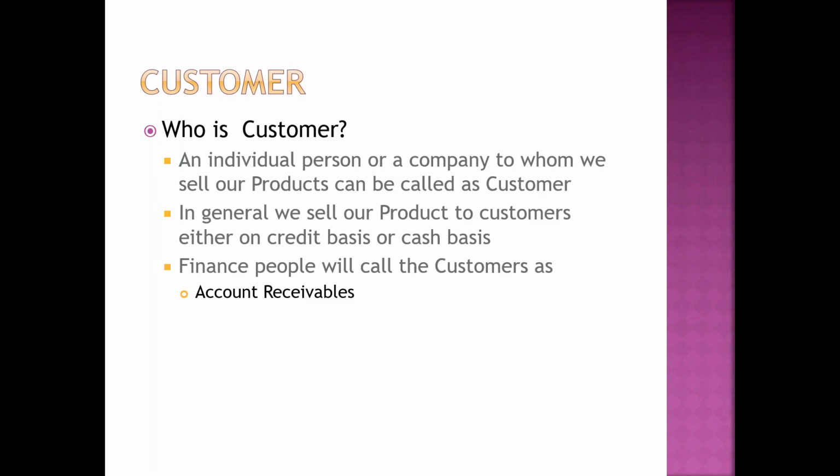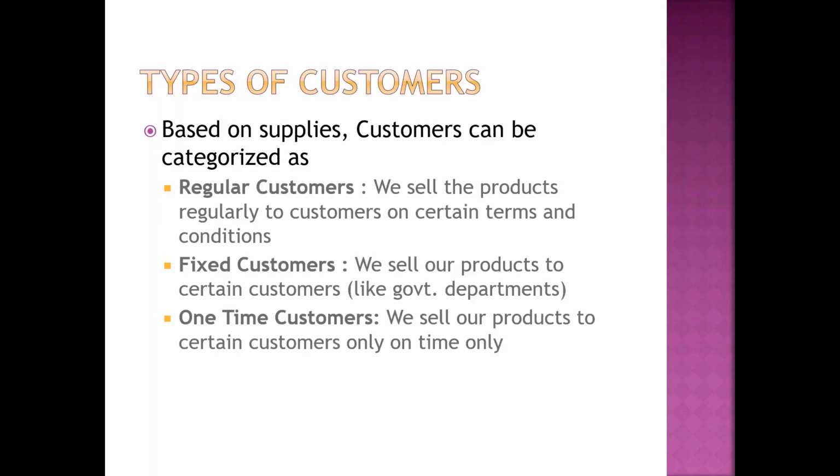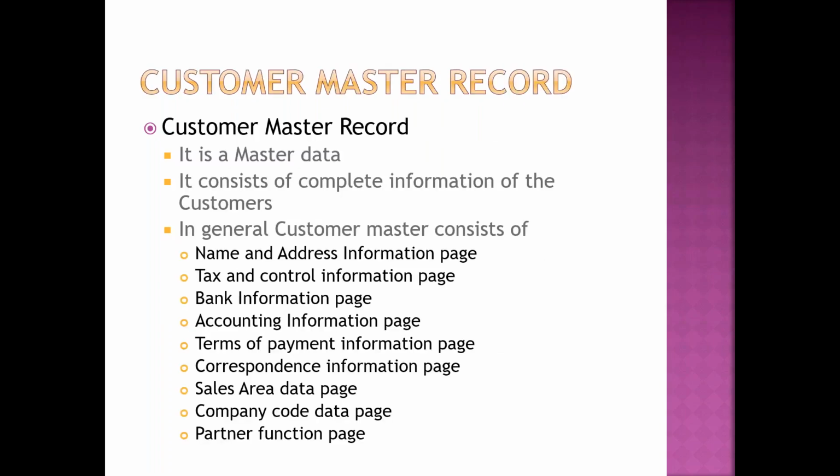Then customers are of two types: cash customers and credit customers. In the same way, based on the supplies, there are regular customers, fixed customers, and one-time customers. Yesterday we had a detailed discussion. Then what is meant by customer master? Customer master is the complete information regarding the customer. In SAP, we are going to enter one record, which in general is called the customer master record.